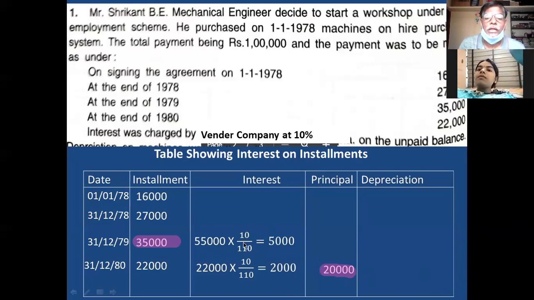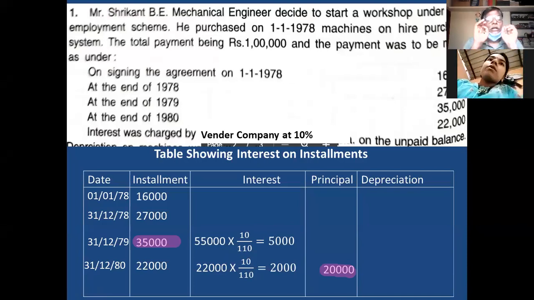55,000 into 10 divided by 110. What is the interest? Interest is 5,000. Always you take 110. 55,000 into 10 divided by 110 is 5,000. So 5,000 is the interest.